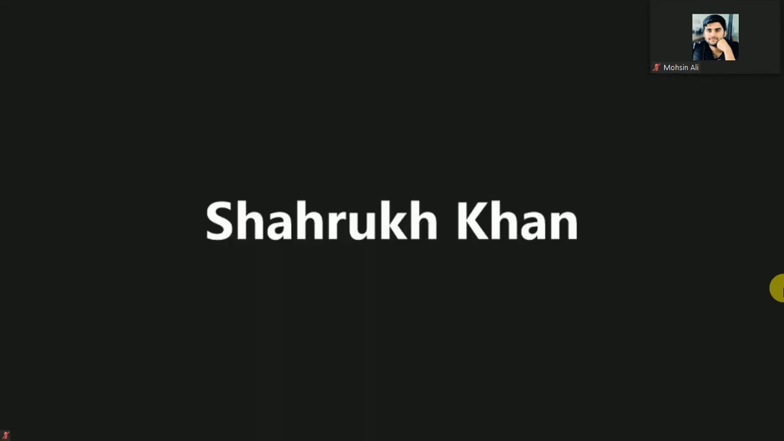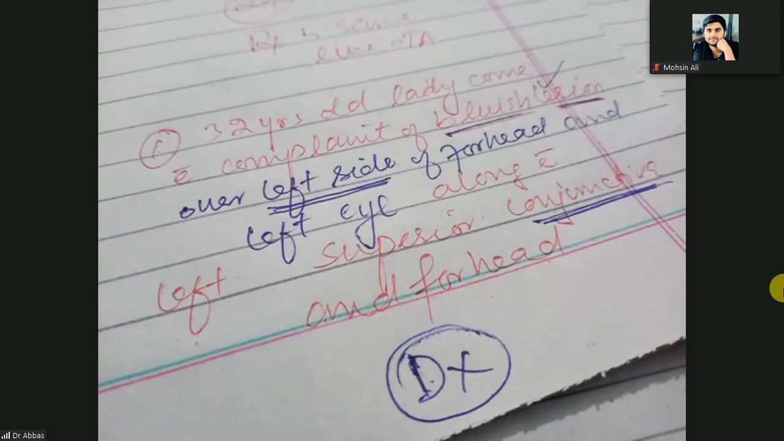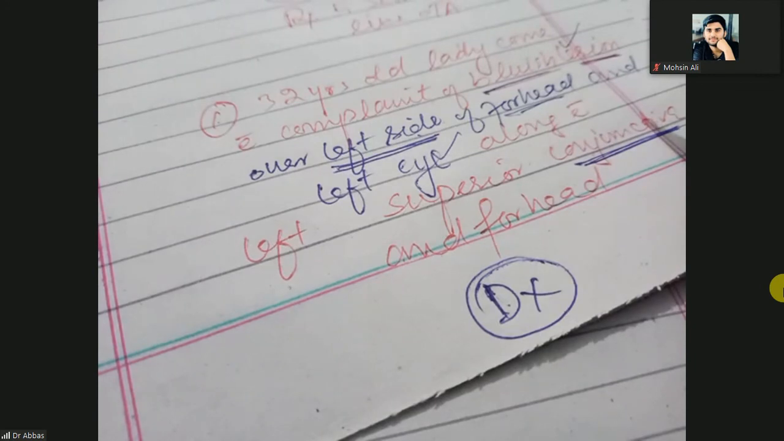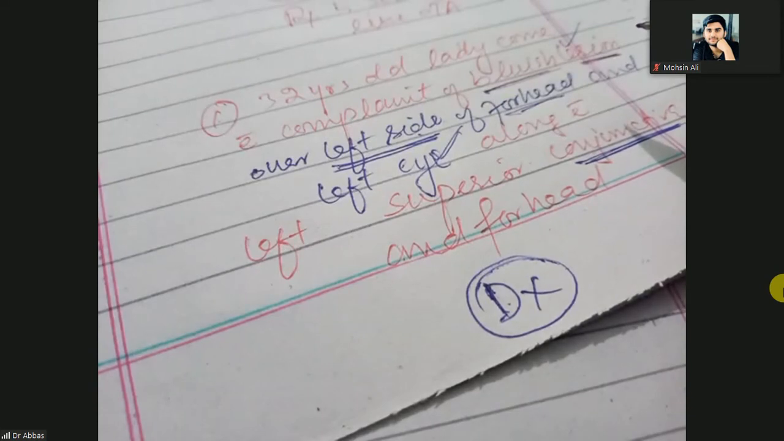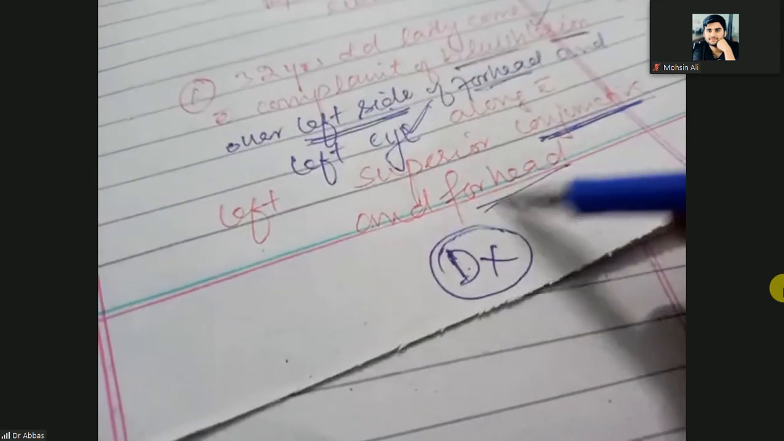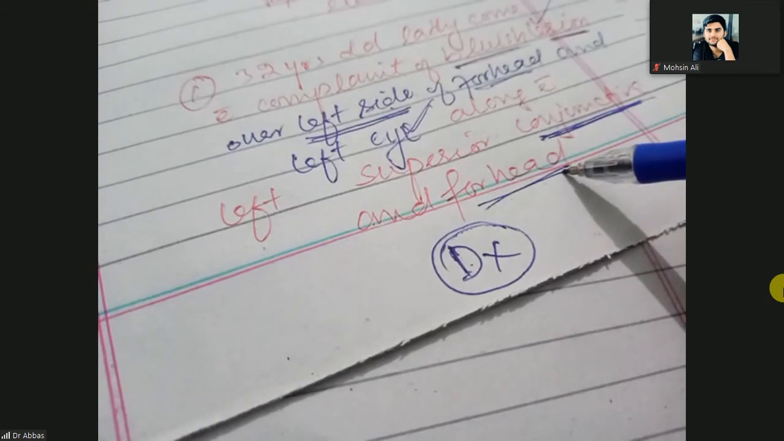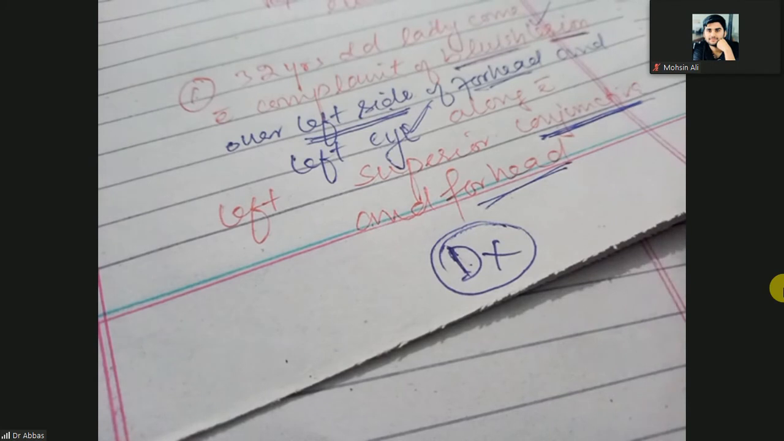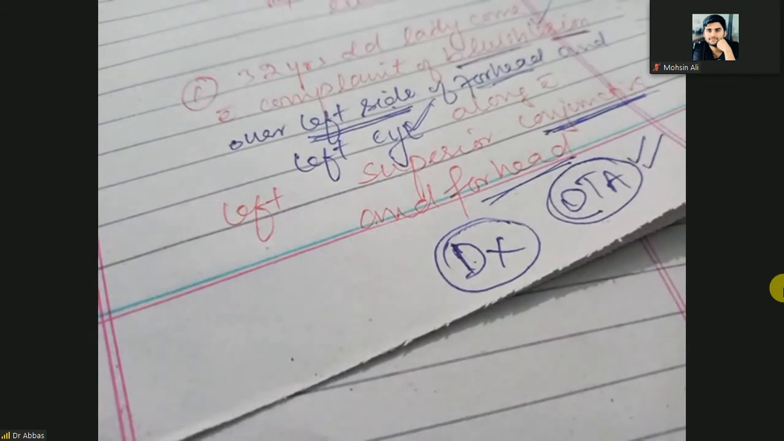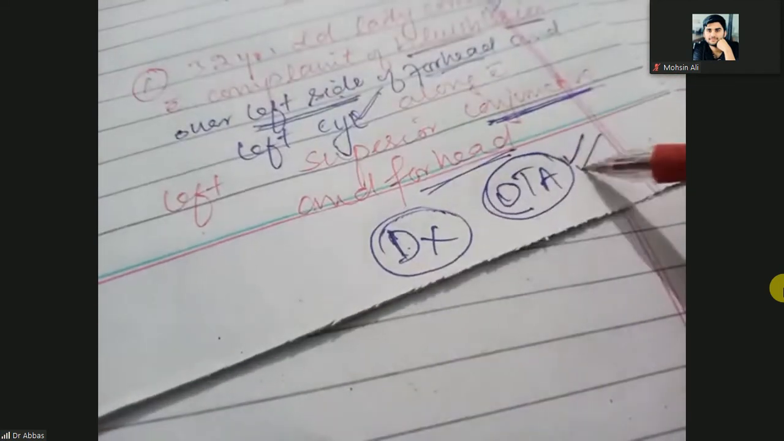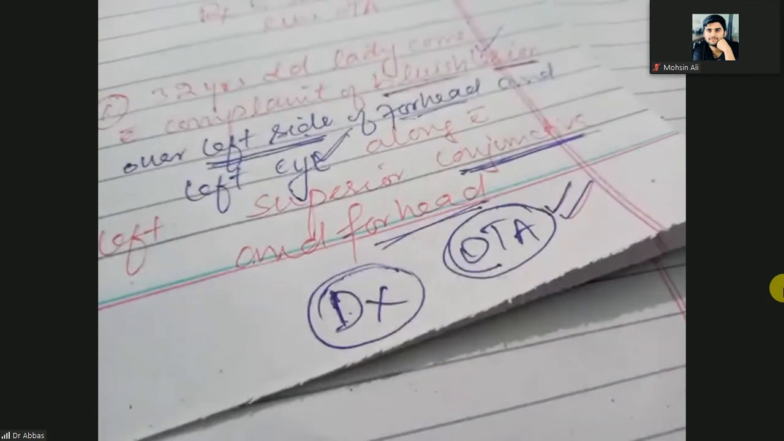So it is a bluish lesion, which means dermal, on the left side of the forehead and the left eye. It means unilateral forehead and eye involvement. Eye involvement means the ophthalmic branch of the trigeminal nerve, with the superior conjunctiva and forehead. So again, the ophthalmic branch of the trigeminal nerve is involved. So it is nevus of Ota, a dermal melanocytic lesion, because of the bluish discoloration.